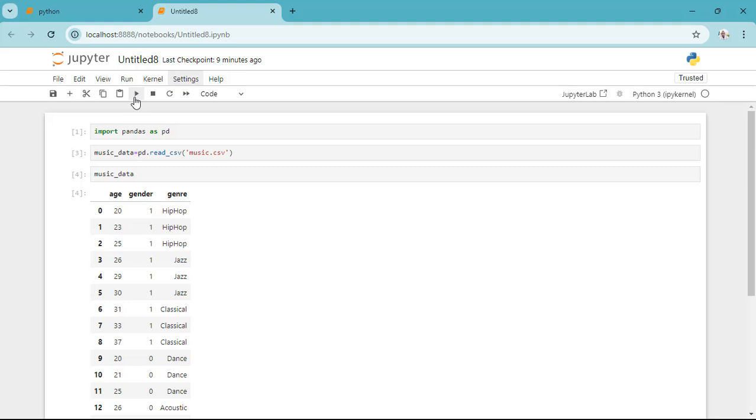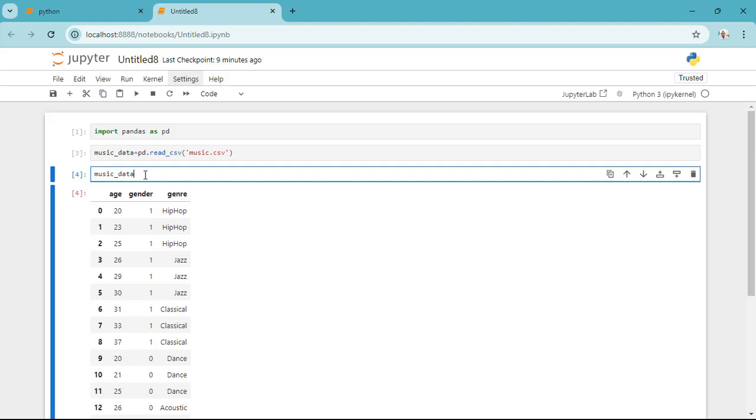Okay, so this is a clean data set, and I don't necessarily need to do any data cleaning. I don't see any nulls, so there's no need of doing any data cleaning in it.